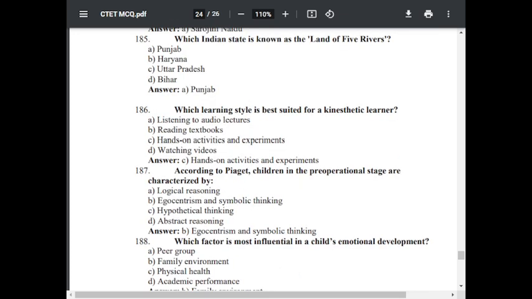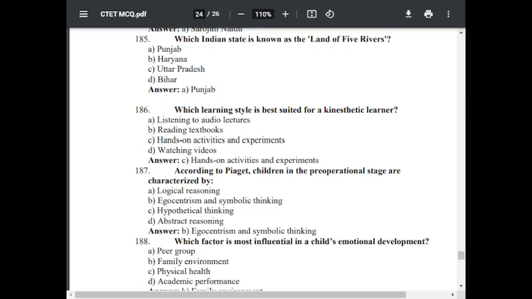Question number 186. Which learning style is best suited for a kinesthetic learner? Option A listening to audio lectures, option B reading textbook, option C hands-on activity and experiment, option D watching videos. The correct answer is hands-on activities and experiments.